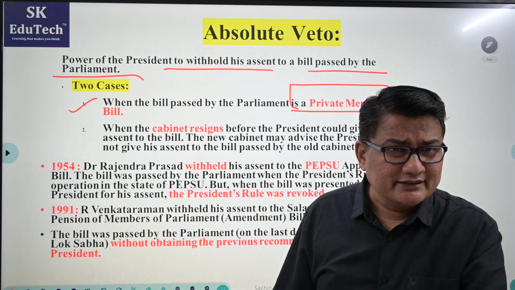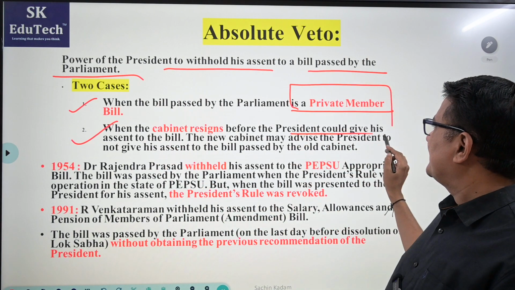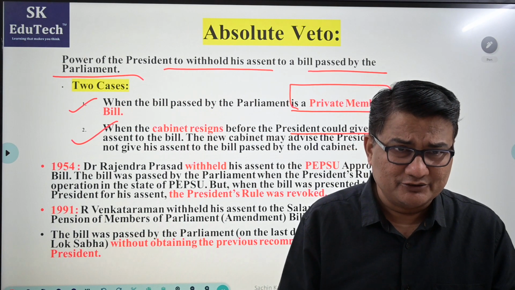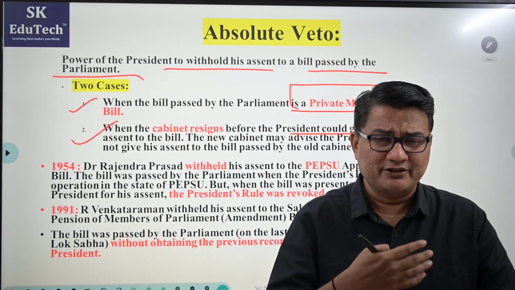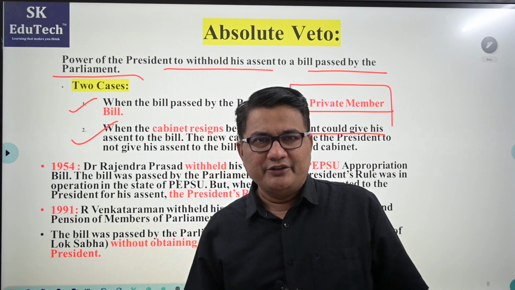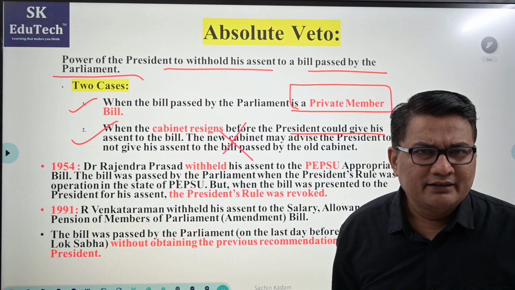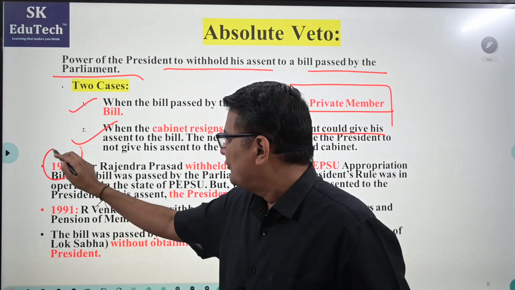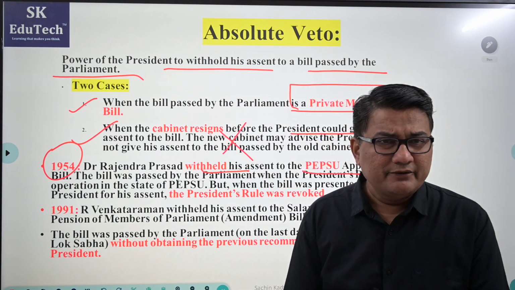Second, when the cabinet resigns before the President gives his assent. Suppose the bill is passed by the houses, but when it is presented to the President, meanwhile the cabinet resigned. So obviously there is a possibility of a new cabinet, and the President always acts on the advice of the council of ministers. So if the new cabinet says not to give assent, then in that case it is not binding on him. Then comes the next question. Is there any example of it? Yes. In 1954, Dr. Rajendra Prasad withheld his assent to the PEPSU Appropriation Bill.